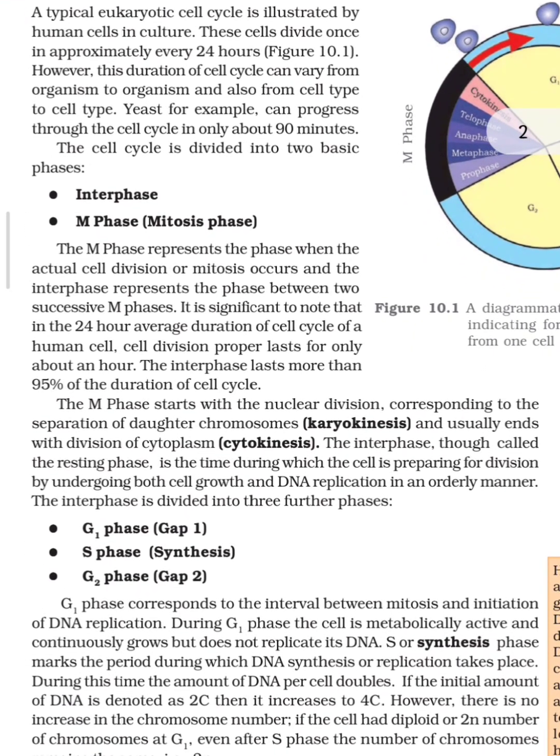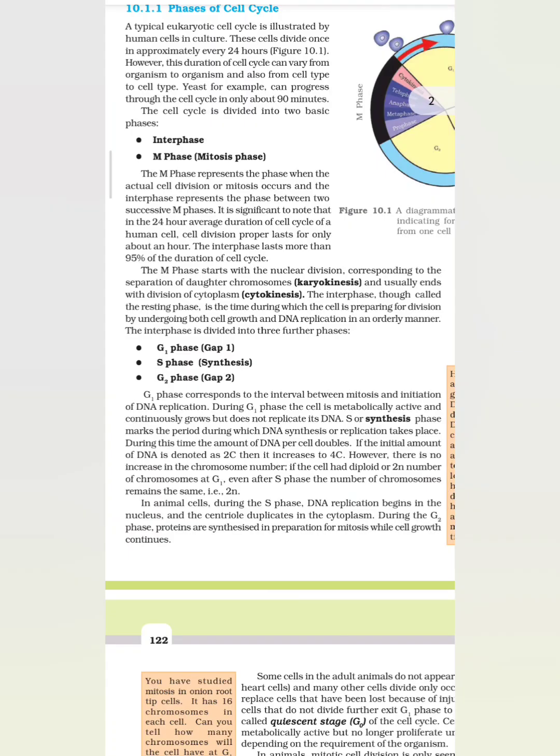The M phase represents the phase when the actual cell division or mitosis occurs, and the interphase represents the phase between two successive M phases. It is significant to note that in the 24-hour average duration of cell cycle of a human cell, cell division proper lasts for only about an hour. The interphase lasts more than 95% of the duration of cell cycle.